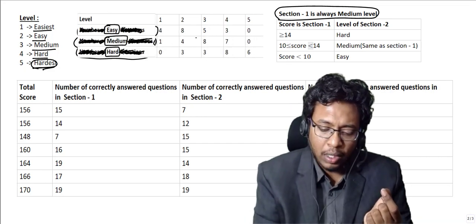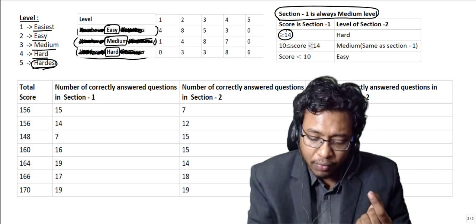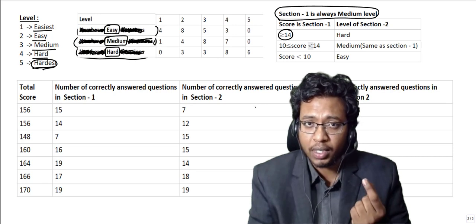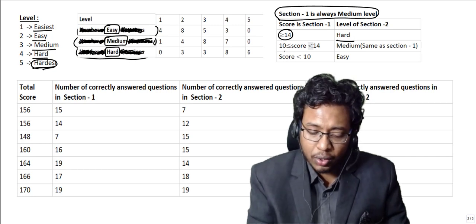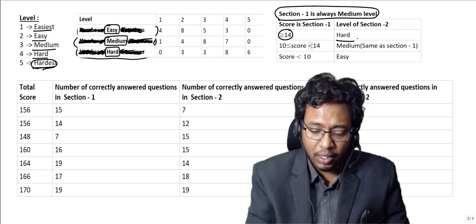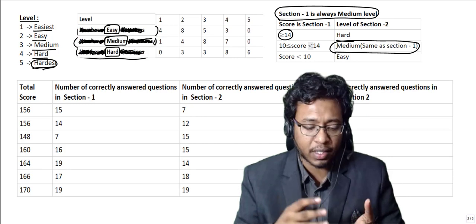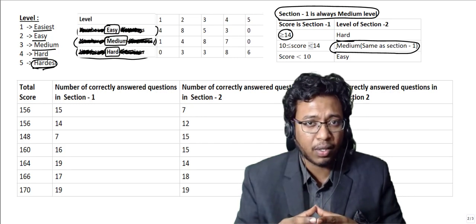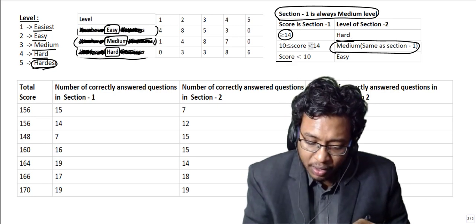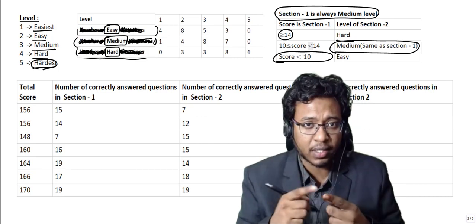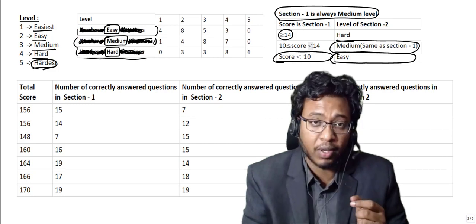Since your first section will be a medium one, if you score at least 14 questions out of 20 correct, then your second section will be hard. Otherwise, if you are scoring between 10 and 14 in your first section, then your second section is going to be medium. That means both sections will be of equal level, and here you don't have much possibility of scoring high in your quant. If you score less than 10 in your first section, then you are in the red zone, because your section 2 is going to be very easy.